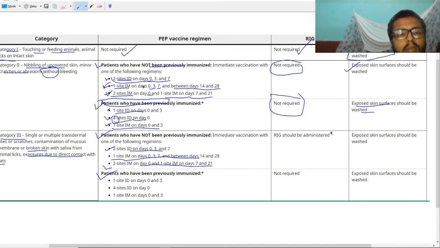So what is the difference between this and this? Here is the difference: immunoglobulin should be given. Immunoglobulin should be given in category 3 wounds.